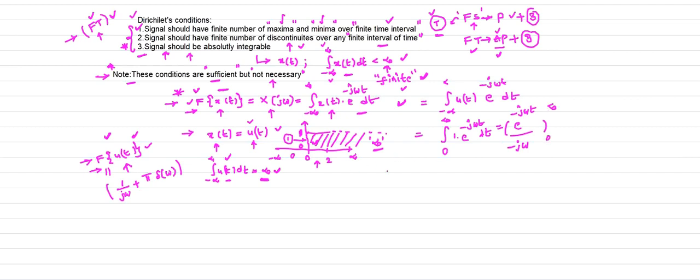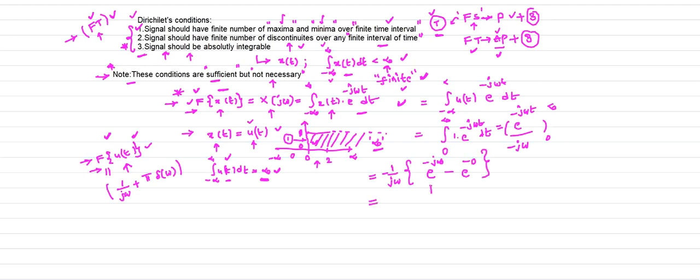Now apply the limits: we are left with minus 1 by j omega. Substitute the upper limit, infinity, in place of t, giving e power minus j omega times infinity, minus e power minus 0 for the lower limit.